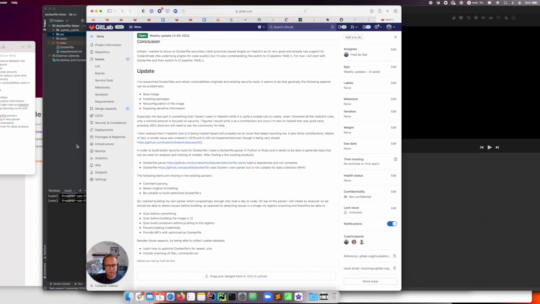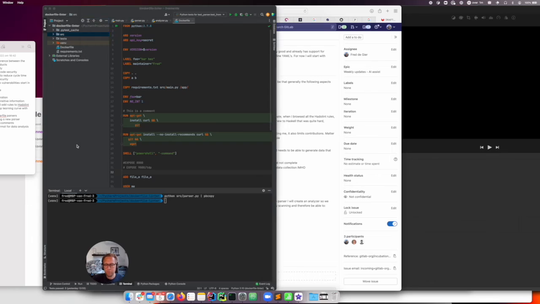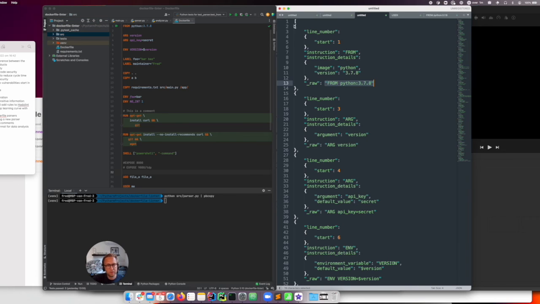We'll now give a quick demo of the parser. So here's a Docker file that has all the possible instructions, and if we just run the parser, then the output is that we get a JSON with a node per instruction. In this case, the first one starts at line number 1. It's a from instruction, and the details are that the image is Python and the version is 3.7.8.